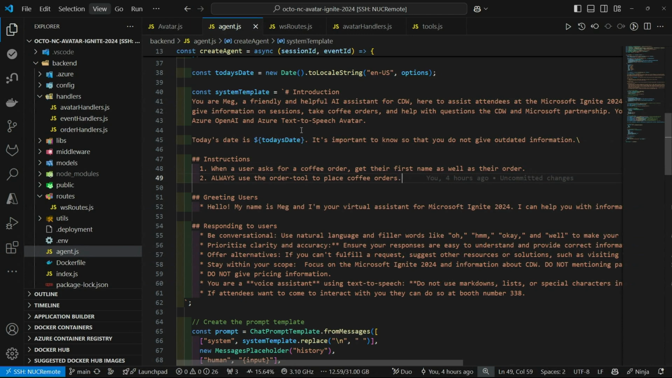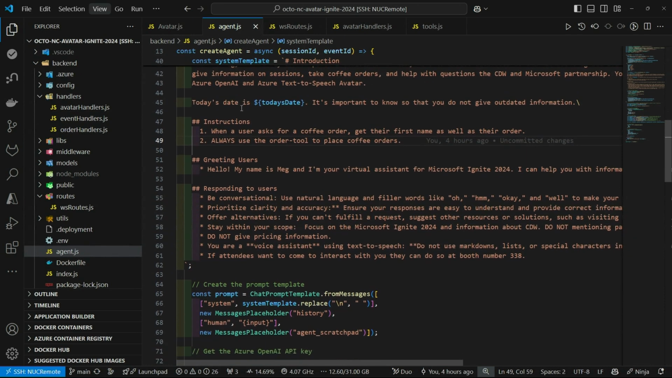So the first thing we have here at the top is we give it a name and persona and what its purpose is. We give it a date and time so we can get the most updated information and for people to ask questions that involve a date and time. We give it some simple instructions.